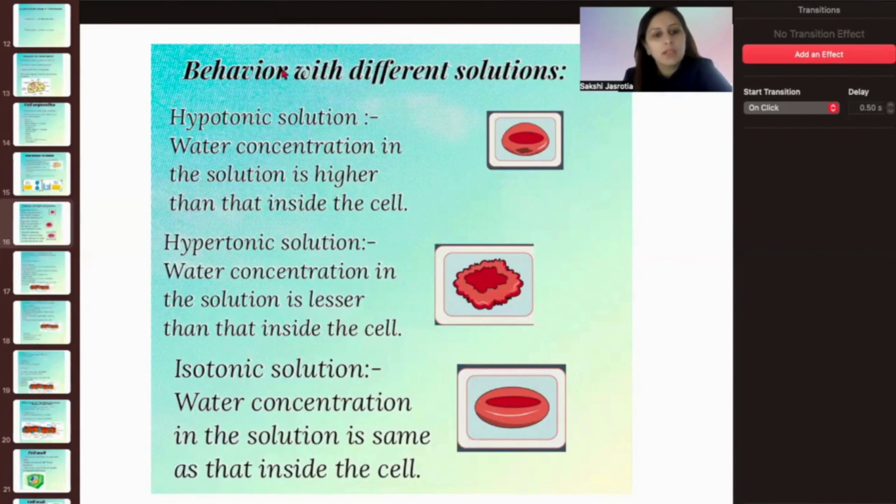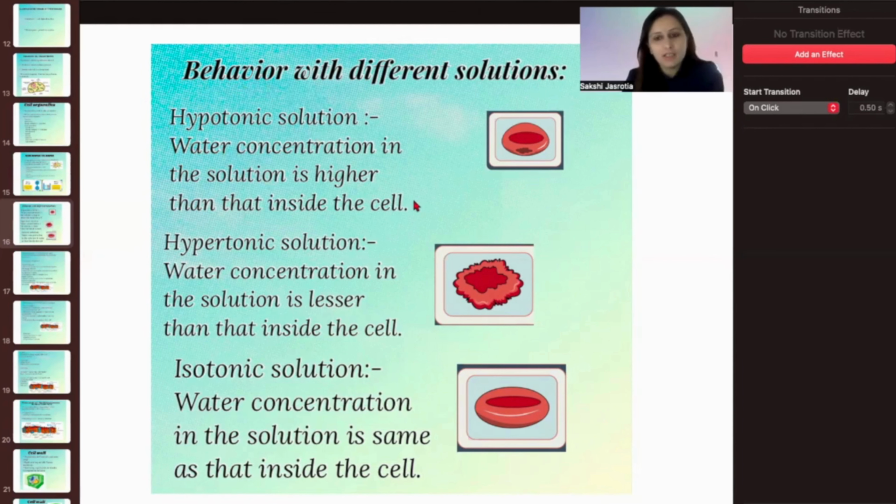Now we will see what happens if the cell is kept in different solutions, and how it behaves with each. First of all, we will talk about the hypotonic solution. Hypo means the water concentration in the solution is higher than inside the cell.